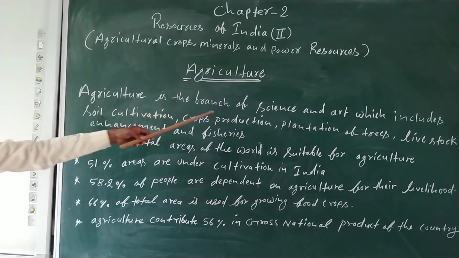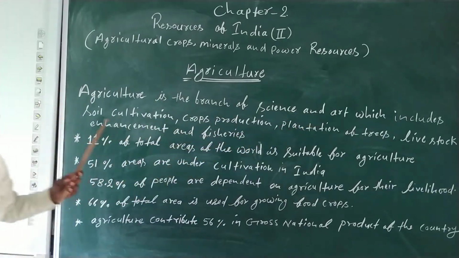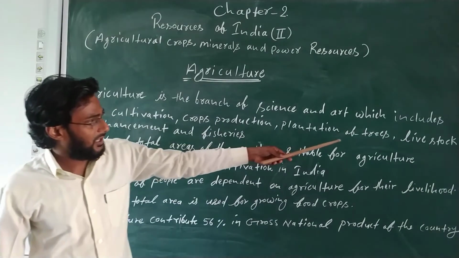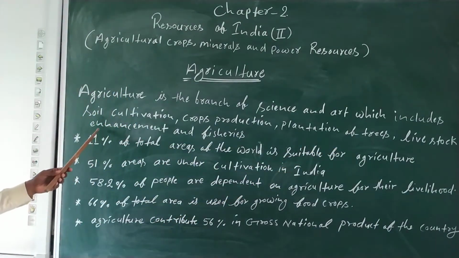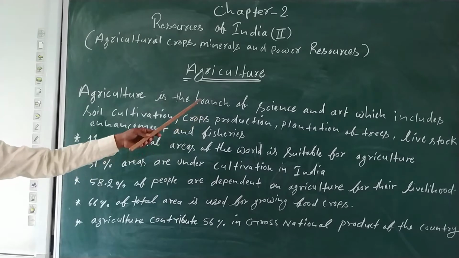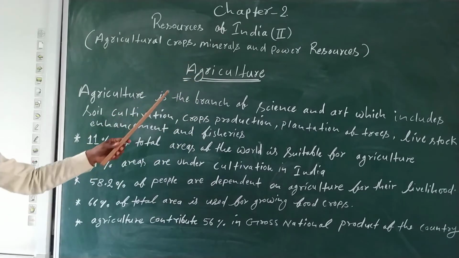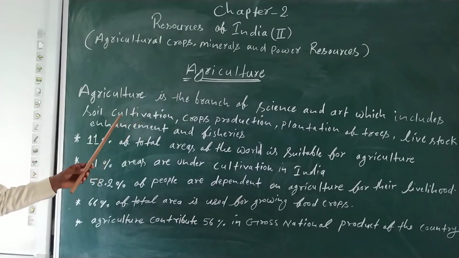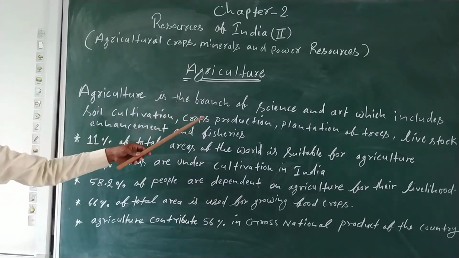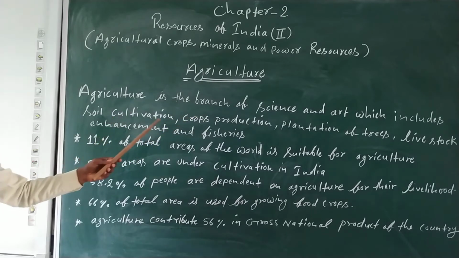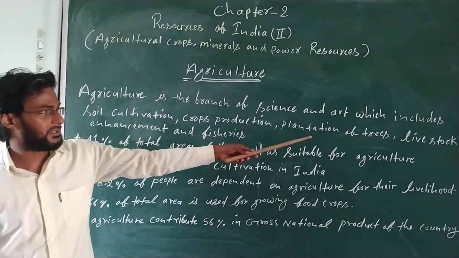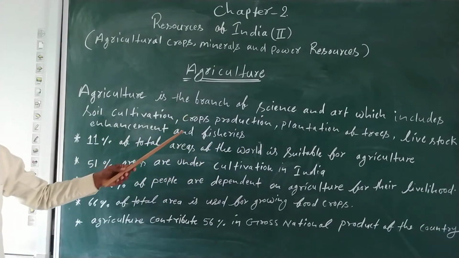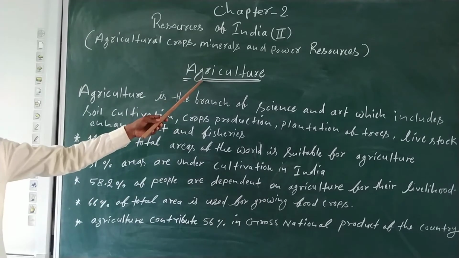Agriculture is the branch of science and art which includes soil cultivation, crop production, plantation of trees, livestock enhancement and fisheries. These are the parts of agriculture. Means agriculture is not a single word, but it includes many parts. You can see soil cultivation, crop production, plantation of trees, livestock enhancement and fisheries. These are called in one word agriculture.